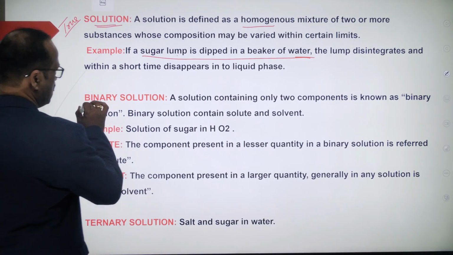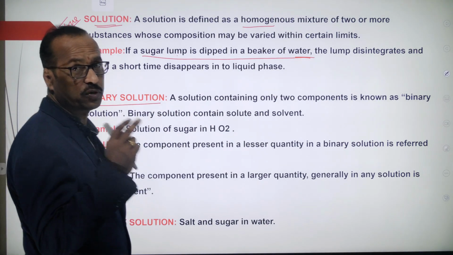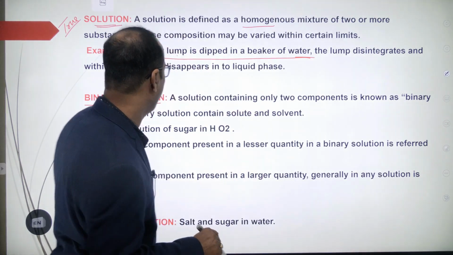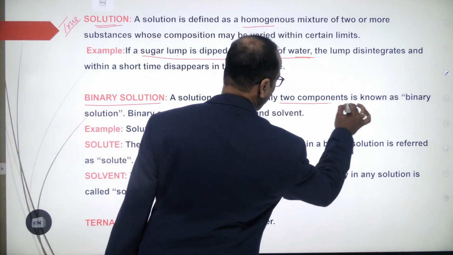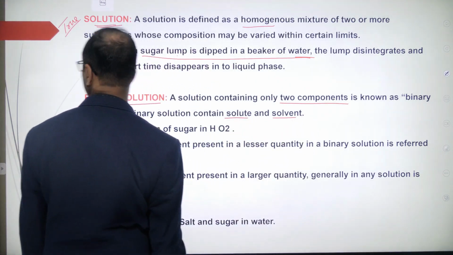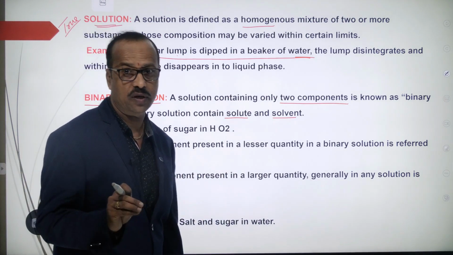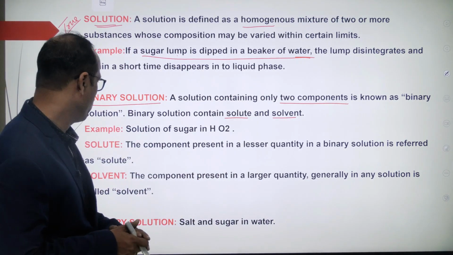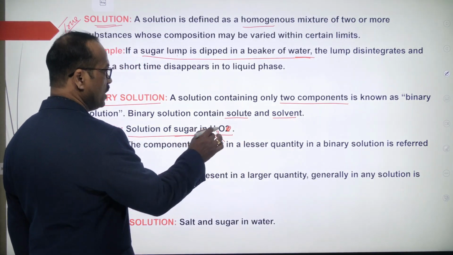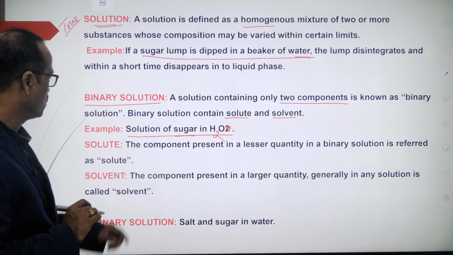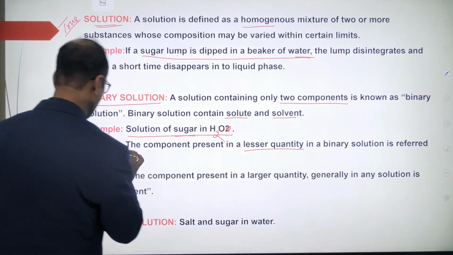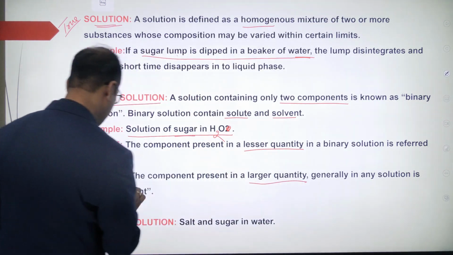Now we see the binary solution. Binary means two. If a solution consists of only two components, that's called a binary solution. It consists of two components, one is solute, one is solvent. Solute is relatively less in quantity. Solvent is relatively more in quantity. Example, solution of sugar and water. Only two components are there, so this is a binary solution. Which is relatively lesser in quantity is the solute, which is larger in quantity is the solvent.